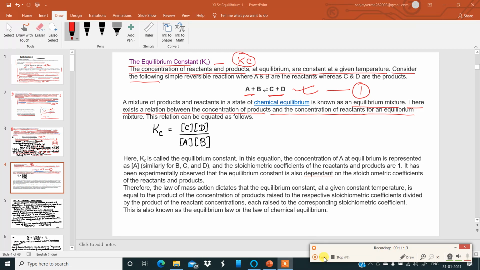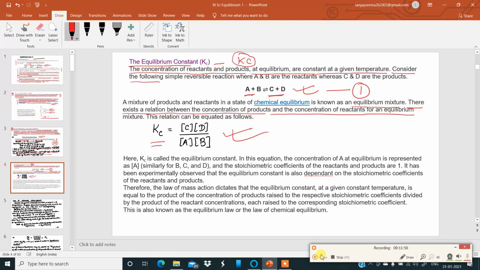Okay, now let us get back to this. A mixture of products and the reactants in a state of chemical equilibrium is known as an equilibrium mixture. There exists a relationship between the concentration of products and the concentration of reactants for an equilibrium mixture. So, when I take the entire mixture into account, the equilibrium constant Kc is equal to the product of the concentration of the products divided by the product of the concentration of the reactants. This is one important thing to understand over here.